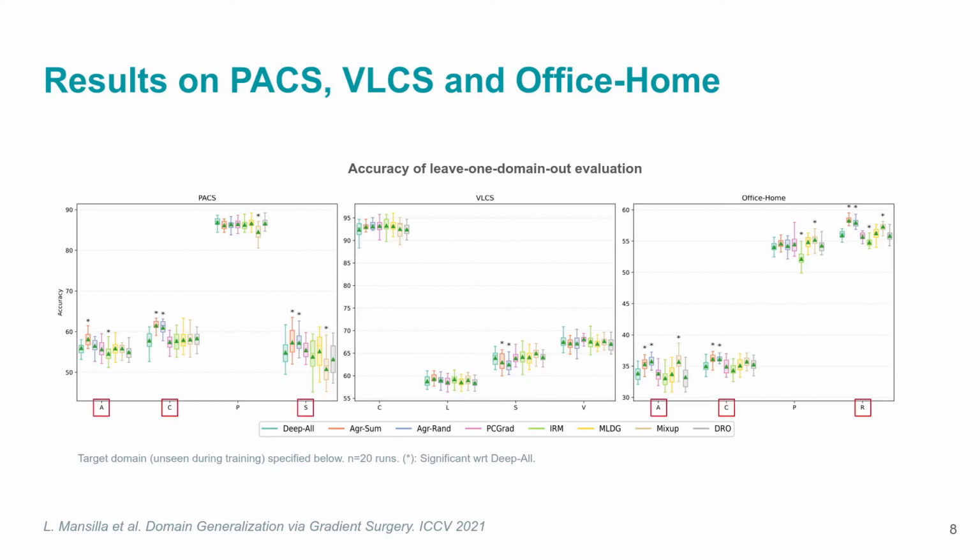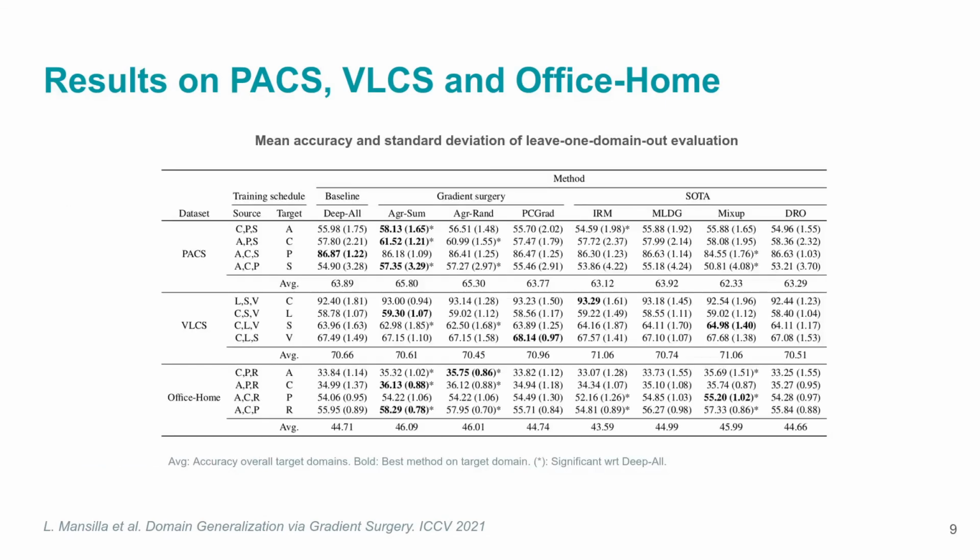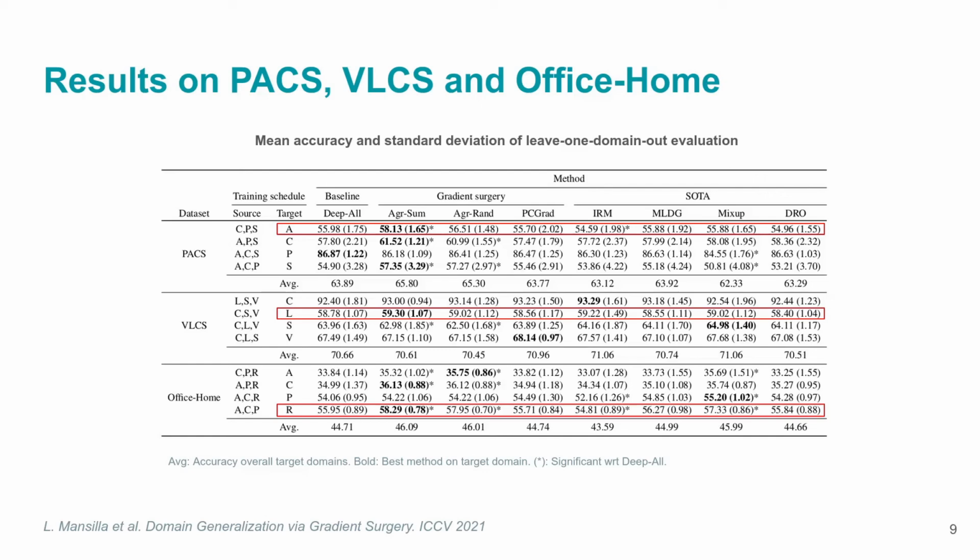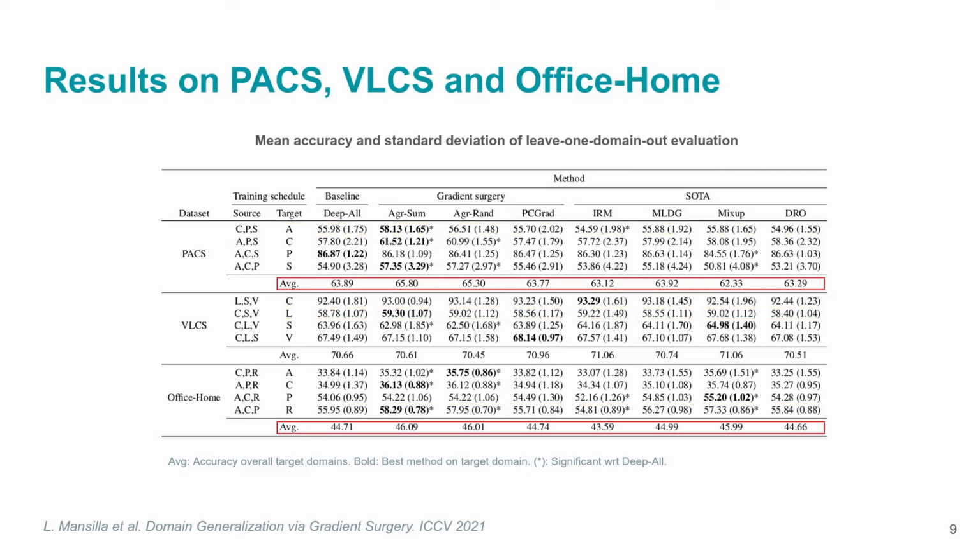As we can see in the figure, agreement sum and agreement run outperform other methods in PACS and Office-Home in most target domains, and they are competitive in VLCS. Considering the mean accuracy and standard deviation across all domains, we see that gradient surgery methods perform better than the baseline and state-of-the-art methods in most evaluations. Moreover, within each dataset, agreement sum and agreement run outperform the other methods on average in PACS and Office-Home, and they are competitive in VLCS.